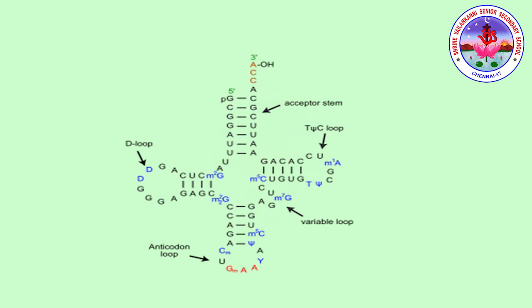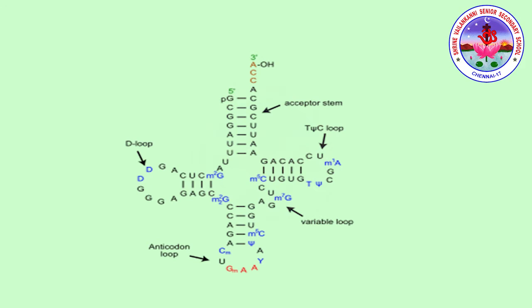Now we're going to discuss the acceptor arm. It is formed by the base pairing of 7 to 9 nucleotides of the 5' terminal and 3' terminal. The 5' terminal has a phosphate group and the 3' end ends with a specific sequence, CCA, or the CCA tail. The amino acid is attached to the 3' hydroxyl group of the acceptor arm. The aminoacylation of tRNA, or charging of tRNA, is the first step of the translation process, where the reaction occurs at the acceptor arm. The enzymes aminoacyl tRNA synthetases catalyze the reaction, okay?